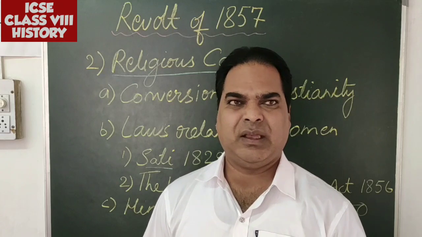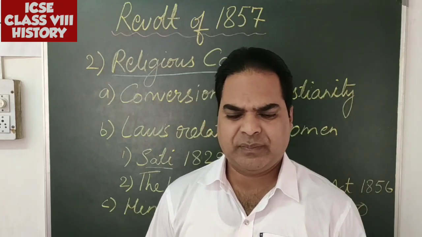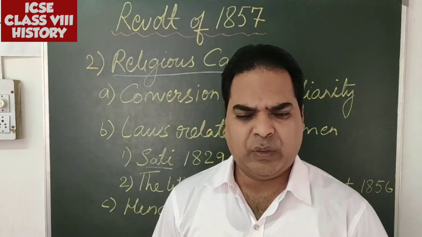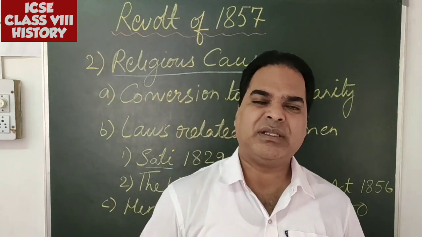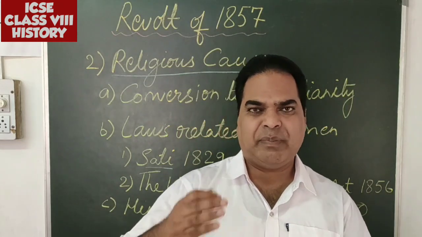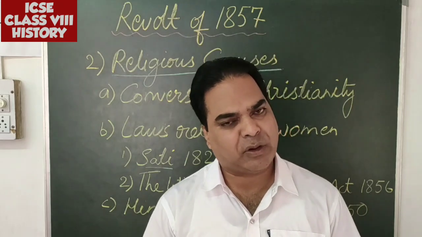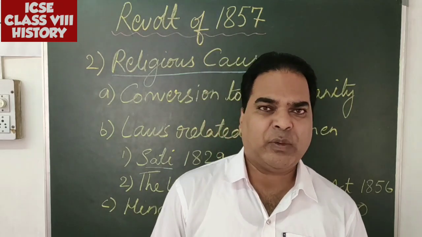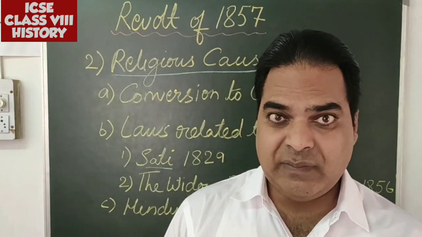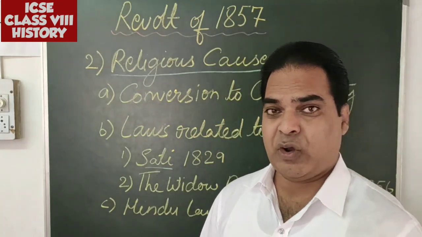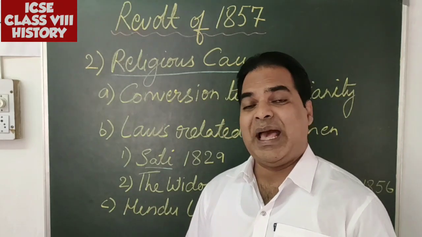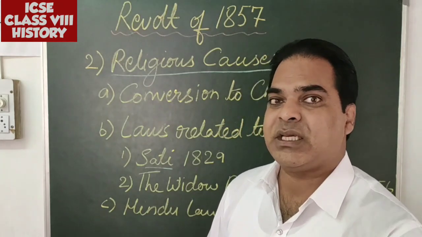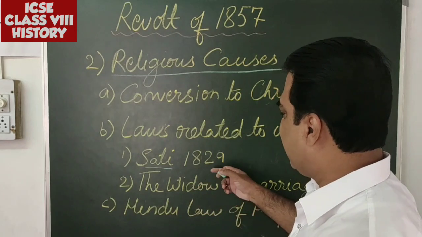What was sati? During the old times, the women, after the death of their husband, they used to burn themselves on the same fire, and that became a tradition, and it was followed in our country from generation to generation. Though it was an evil practice. So Raja Ram Mohan Roy, with the help of Lord William Bentinck, proposed a bill, and the act was passed, making sati a punishable offence in the year 1829.